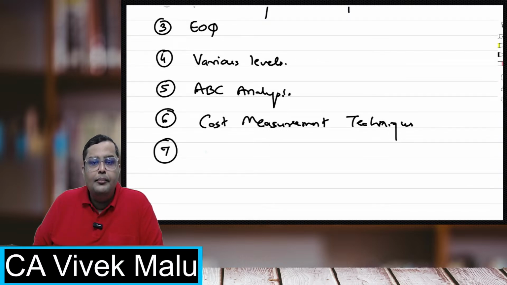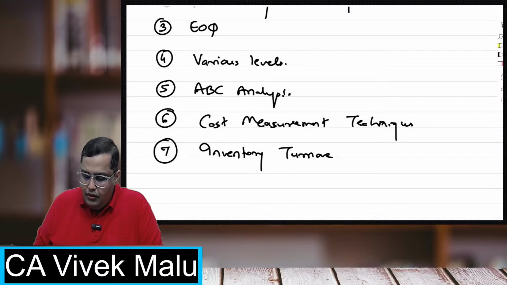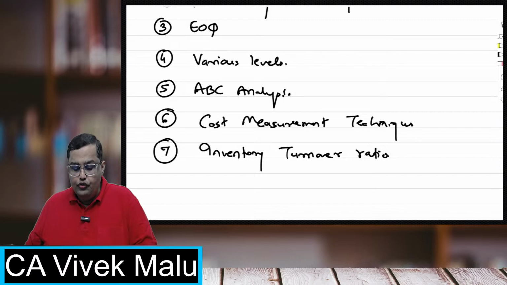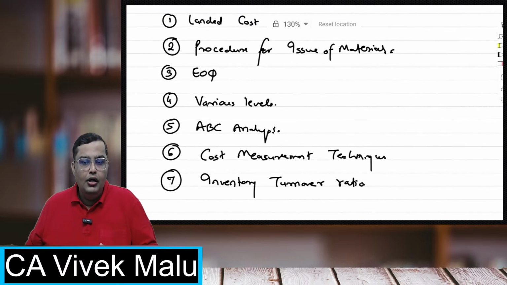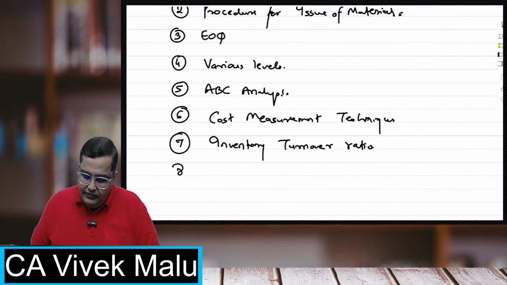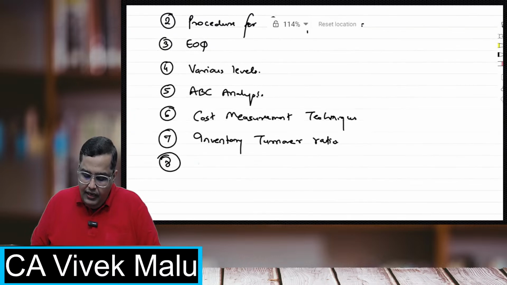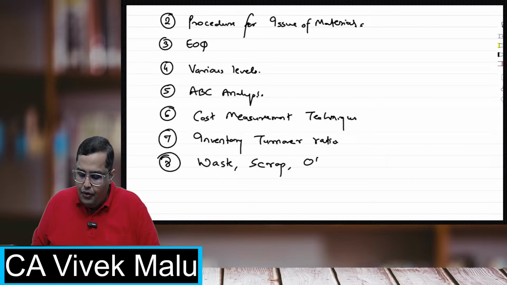Then we'll be taking some ratios, like the inventory turnover ratio. So this is all in this chapter. And last but not the least, we'll be covering how to handle waste, scrap, and obsolescence.